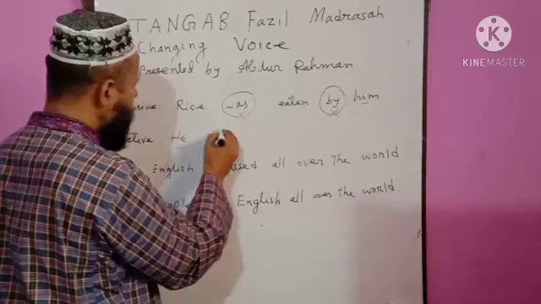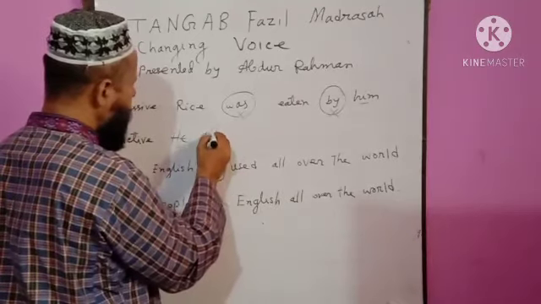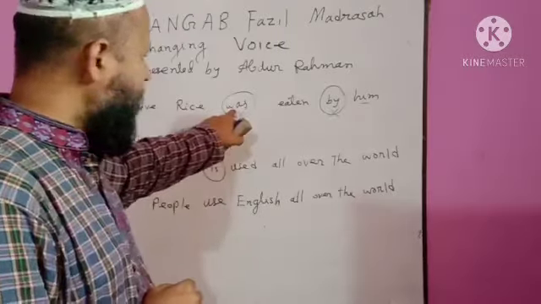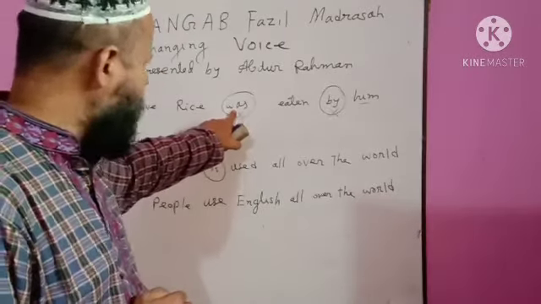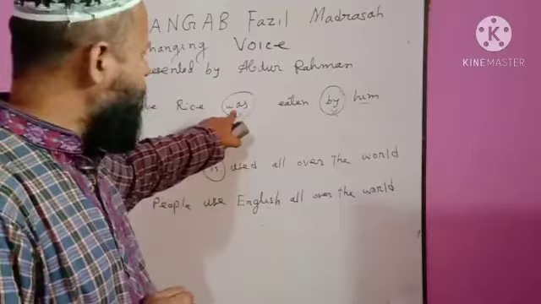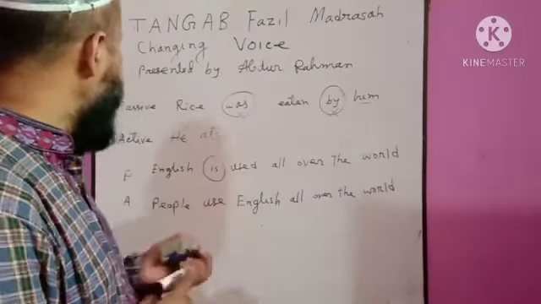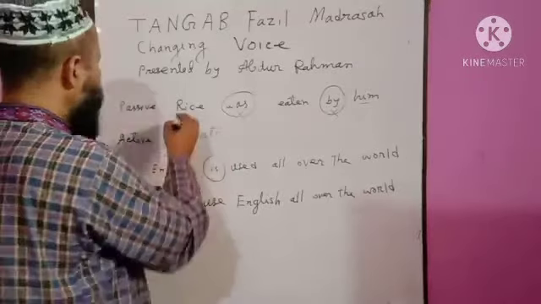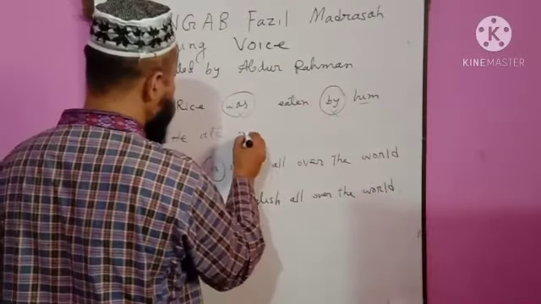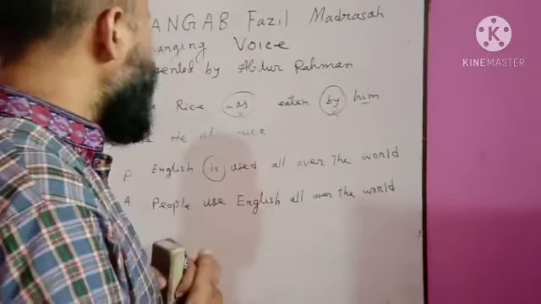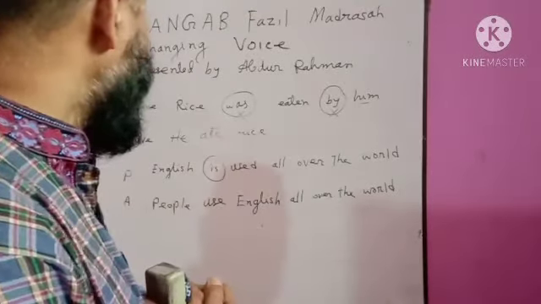He ate. As the to be verb "was" is in past form, the main verb will be past form, "ate". He ate. Then rice. Rice was eaten by him. He ate rice.